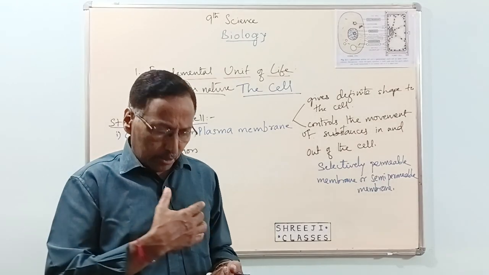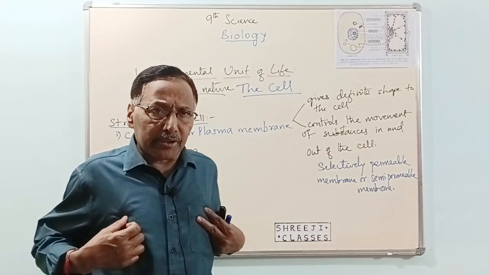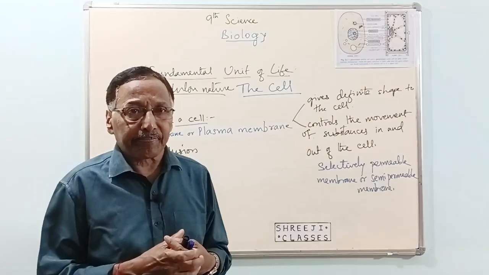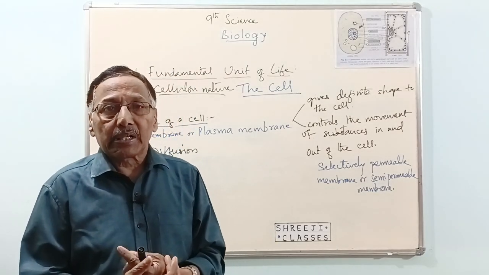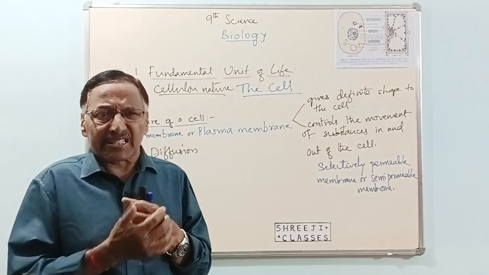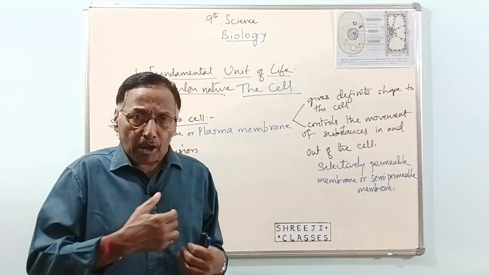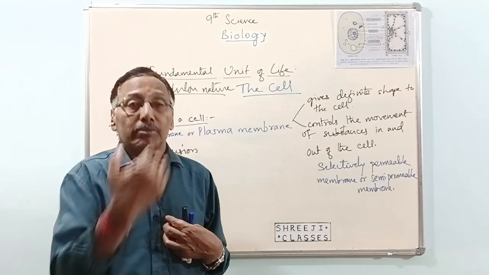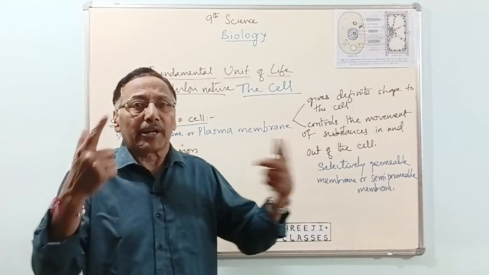This oxygen goes to our lungs, and there, in the lungs, there are tiny cells called alveoli. They exchange oxygen for carbon dioxide. So oxygen goes into the lungs and carbon dioxide comes out.